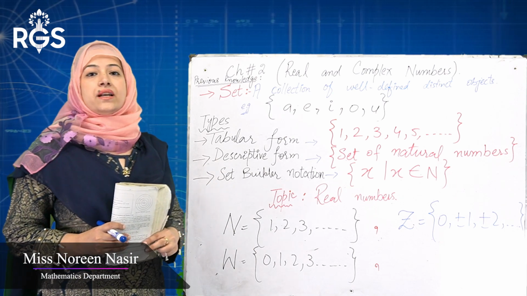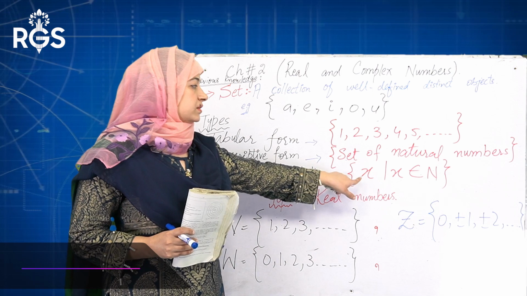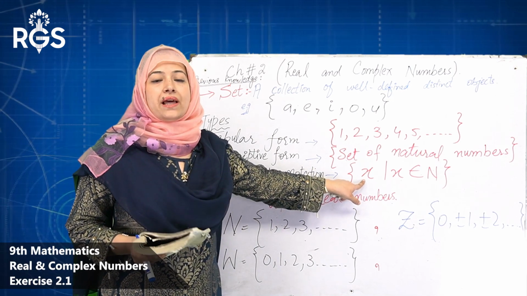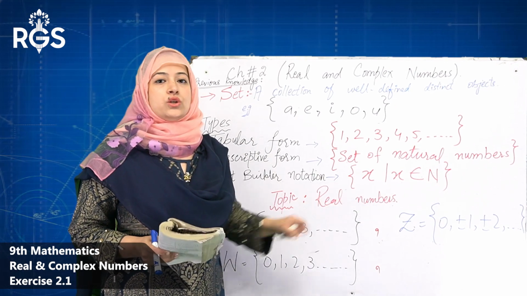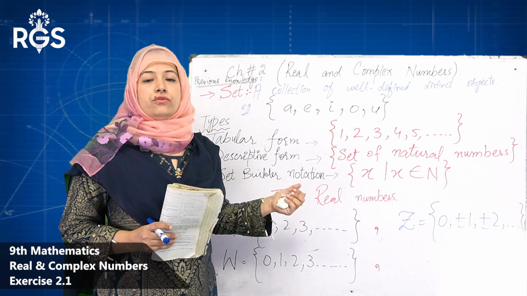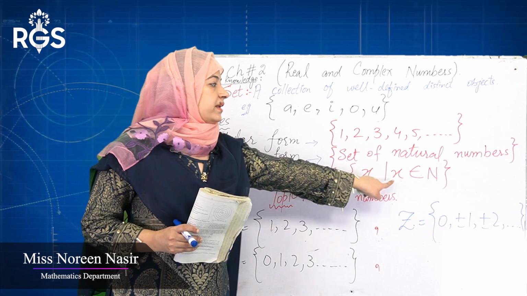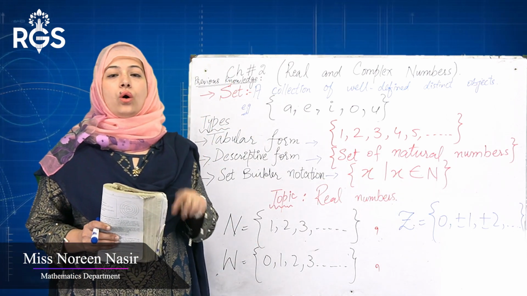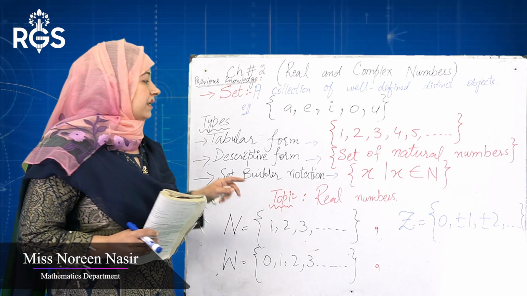Next one is the set builder notation. You can write like this form. It is called a set builder notation, where x is any number. When we write 1, 2, 3, 4 up to so on, it is a set of natural number, and we write it as x such that x belongs to natural number. We can write it as a whole number, integers, rational and irrational, like this.